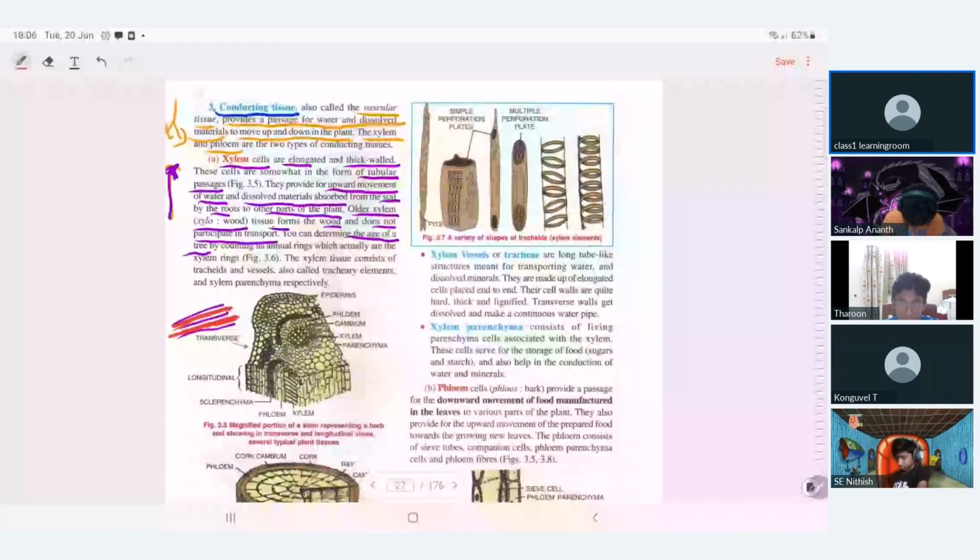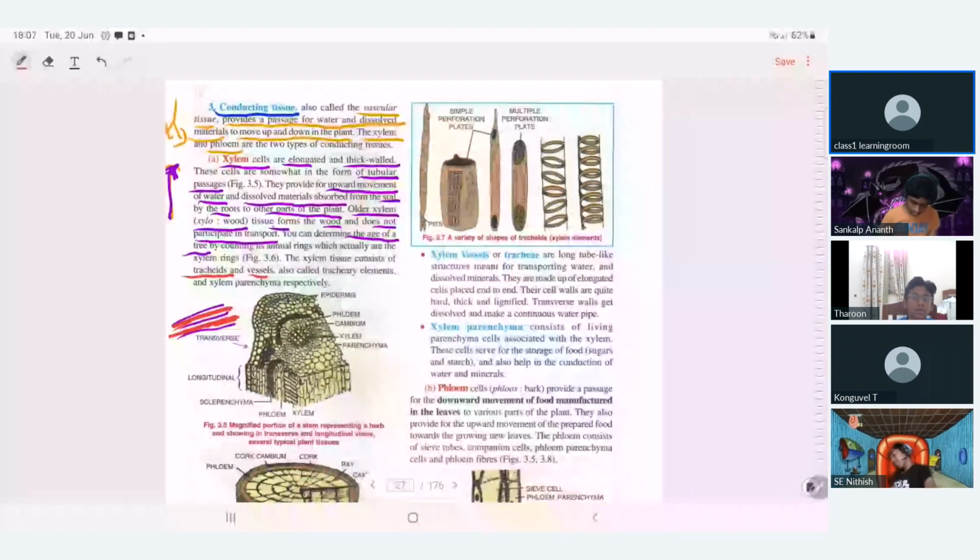Now the xylem tissue components. There are four components of xylem: vessels, tracheids, xylem parenchyma, and xylem fibers.